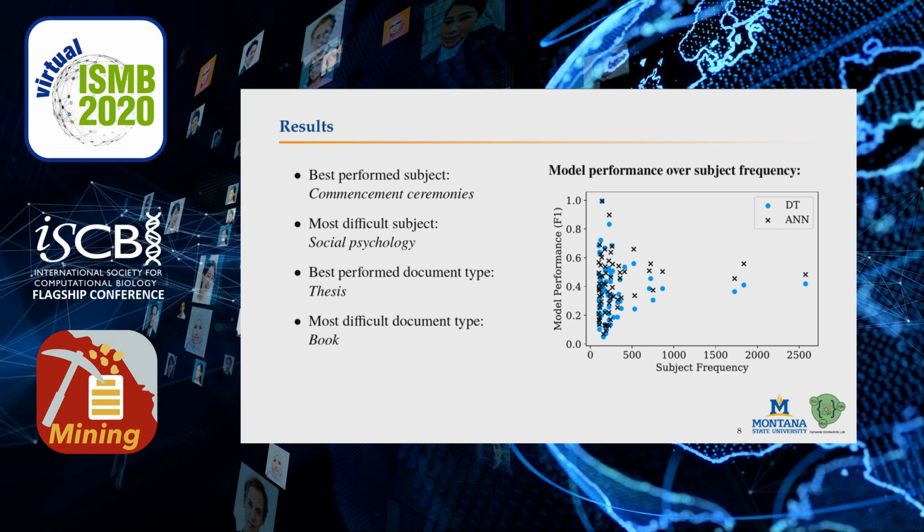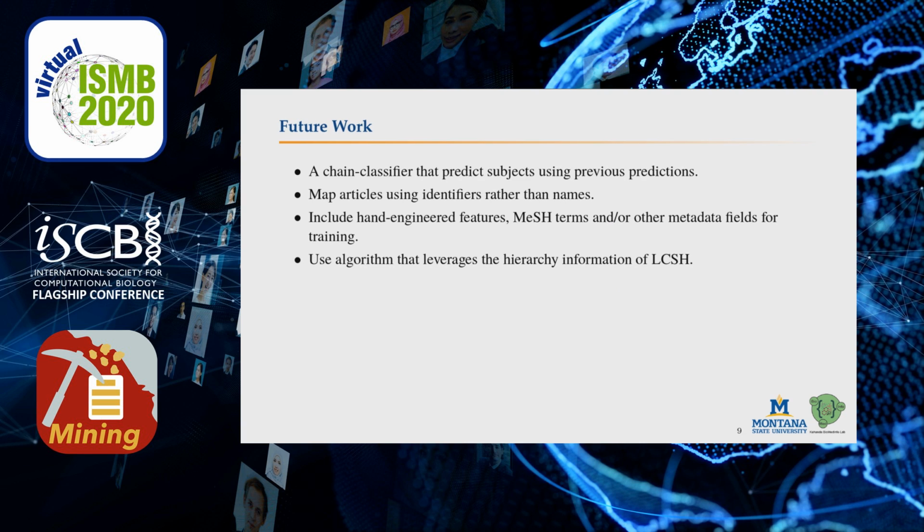We also assess the performance of the models per document type, which data is not shown here. Both models achieve the best and the worst performance score for the same document type, thesis being the most and book being the least easy to predict document type. Our preliminary results show the feasibility of our approach.